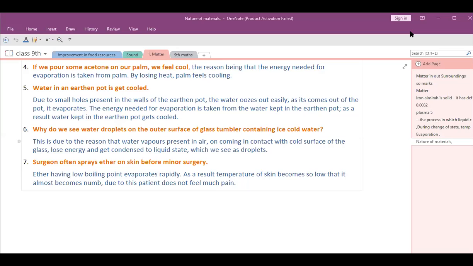Ma'am, liquid. So the second should be liquid, and the third one, sugar, solid. Solid has the maximum force of attraction. That's the reason they maintain their shape.